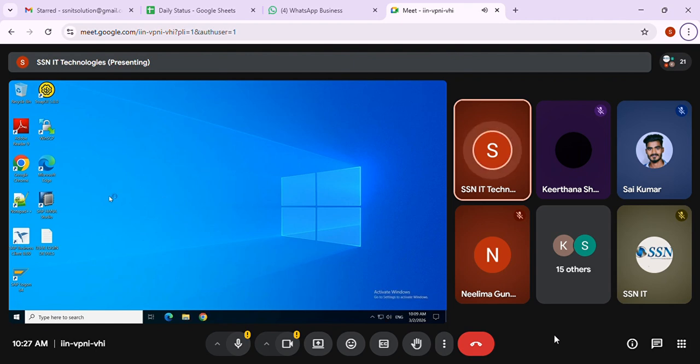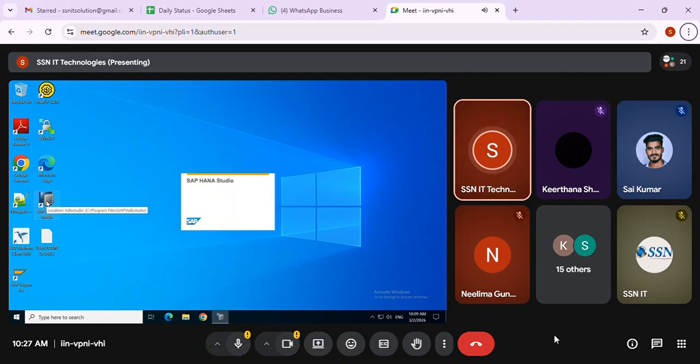Screen is visible, right? Okay, so this is how you'll have the HANA Studio. That server is very slow. I think it will be fast. Same HANA Studio, but in place of HANA Studio you're going to have the Eclipse. Same on the right side, you'll have the perspectives. In that you can see ABAP is there. Then the ADT tool is already installed.